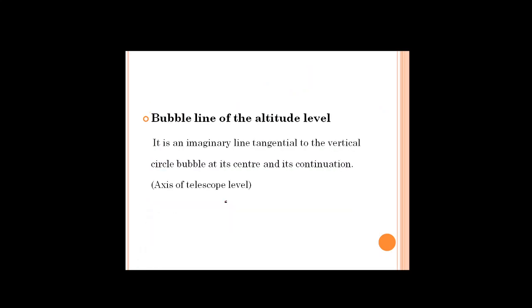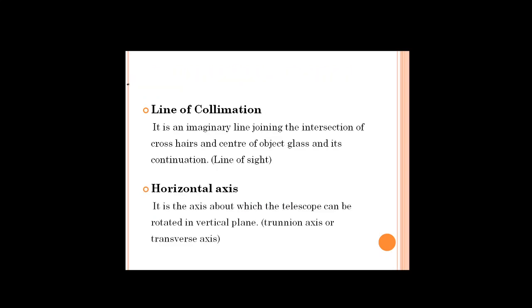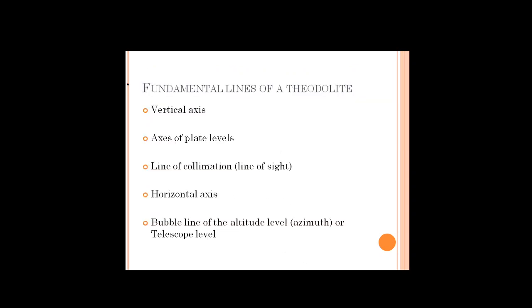Next, bubble line of the altitude level. It is an imaginary line tangential to the vertical circle bubble at its center. Means on top, beside the telescope, you will be having the what? Altitude level. Now you should remember the fundamental axes of the telescope: vertical axis, axis of plate levels, line of collimation, horizontal axis.